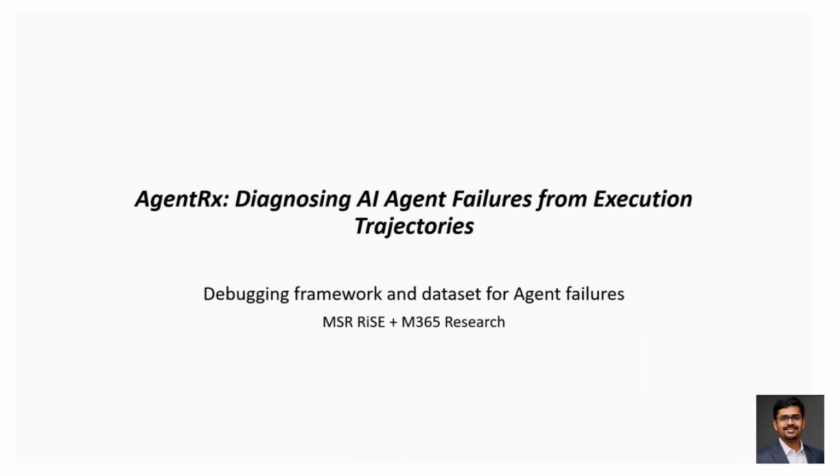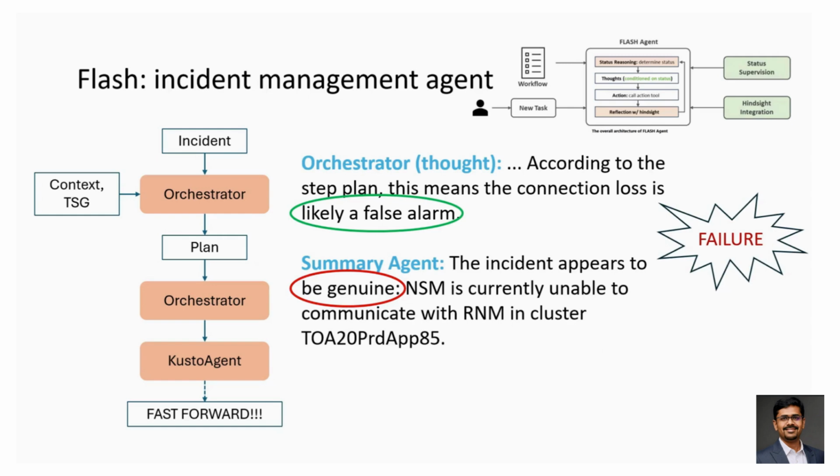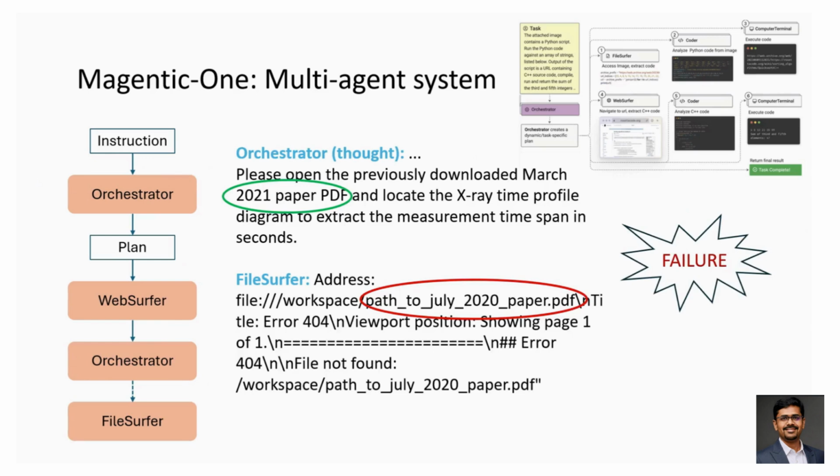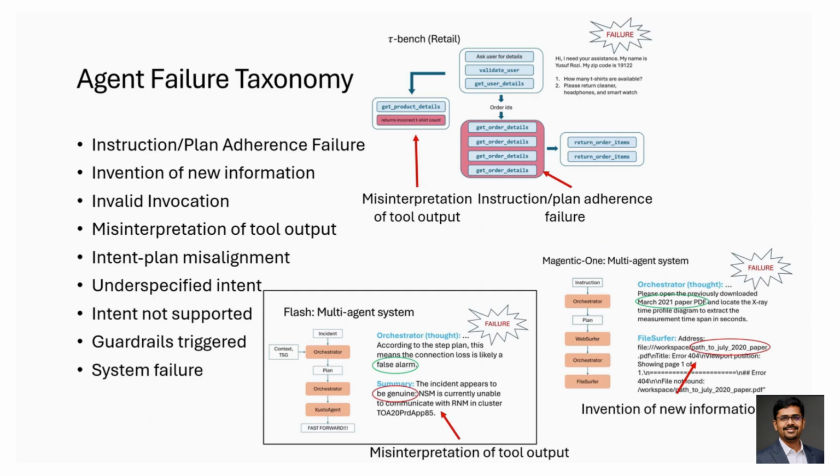AI agents are no longer simple chatbots. They perform multi-step workflows, planning tasks, reasoning, calling tools, and interacting with environments. But when they fail, debugging becomes extremely hard. Why? Because agent execution is long horizon, probabilistic, tool-driven, and often spread across many reasoning steps. One wrong step early in the process can cascade into a complete failure later. Developers might see the final failure, but the real cause happened many steps earlier. And that's the debugging nightmare AgentRx tries to solve.